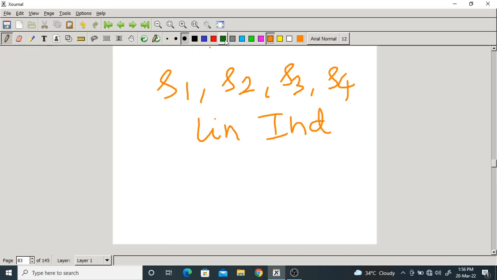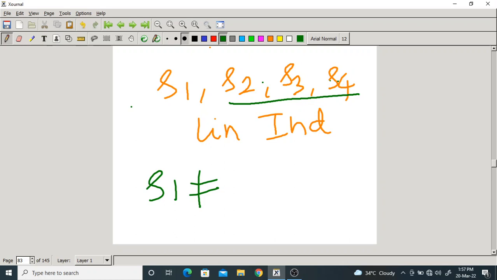when no vector in the set can be represented as a linear combination of the remaining vectors in the set, which means S1 should not be represented as a linear combination of the remaining vectors S2, S3, S4. In the same way, S2 should not be expressed as a linear combination of the remaining vectors S1, S3, S4, and so on.